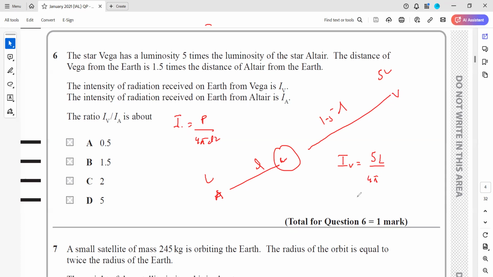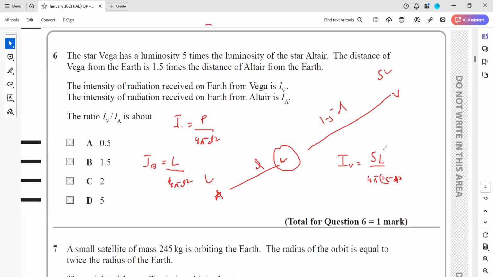It is 1.5 times. And here the power and distance are d. So we want to compare the factors; IA is equal to the power, or the luminosity, divided by 4 pi d square.